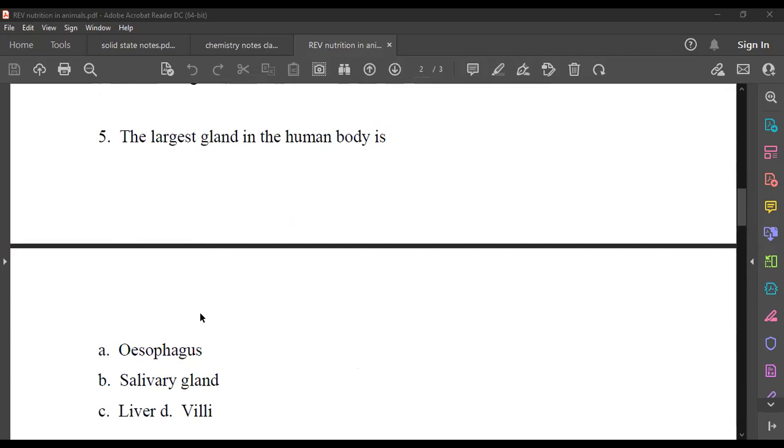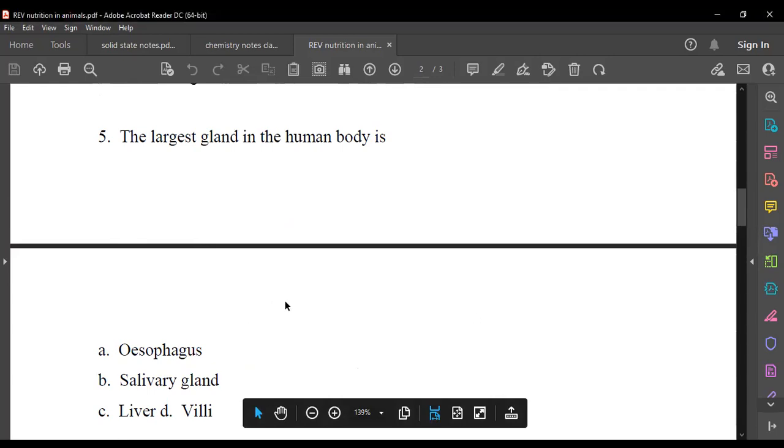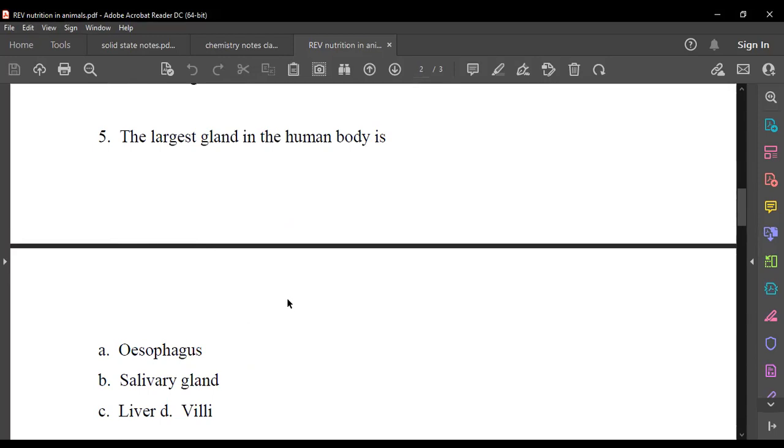Good. What is the meaning of villi? Sir, the small finger-like projections in our small intestine. Good. The small finger-like projections which help in absorbing all the important nutrients in our body. Good.